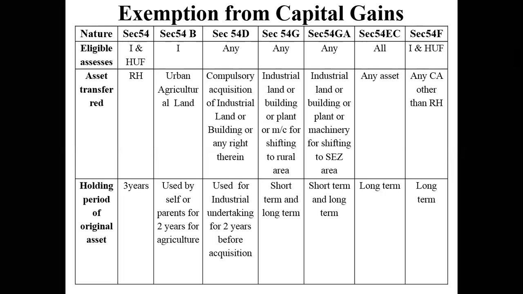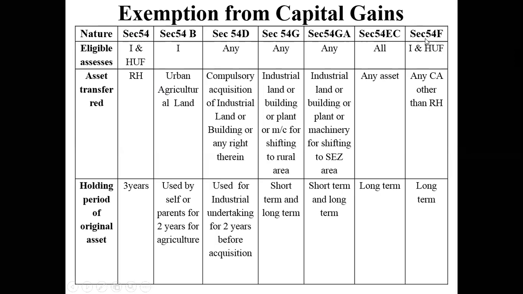To start with this section, I will start with an example that I had already quoted yesterday. I purchased a house 5 years back or 10 years back for 35 lakhs. I have sold the house for 50 lakhs. 15 lakhs is my capital gain. Now, please understand, let us take this example of a residential house. First of all, we are trying to understand whether we qualify under section 54.